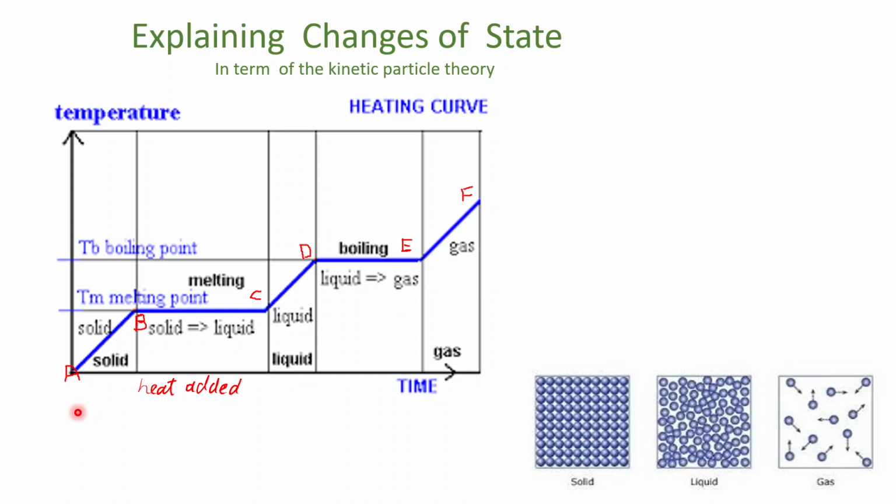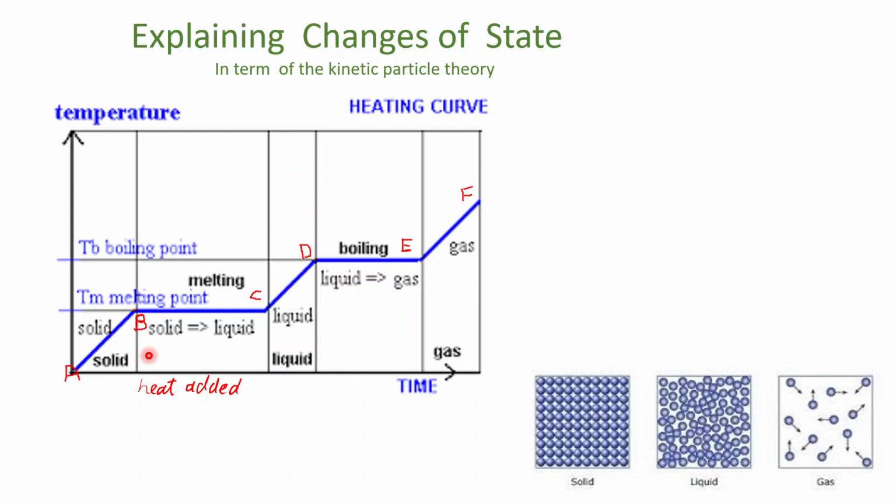So, when the process starts to happen, what we see on our graph is that we get a flat line at B to C. This process is called the melting process. The melting process does not happen instantaneously. Suppose you want an ice cube in solid state to fully melt, you have to keep adding heat, whether from the environment or from your hand.